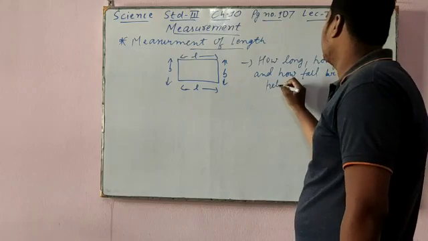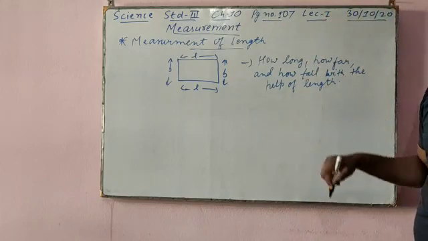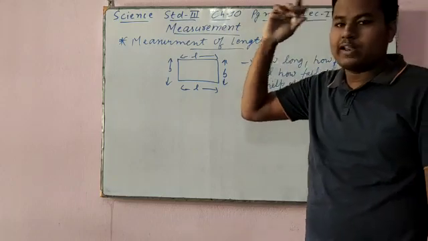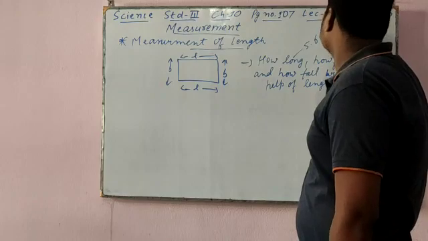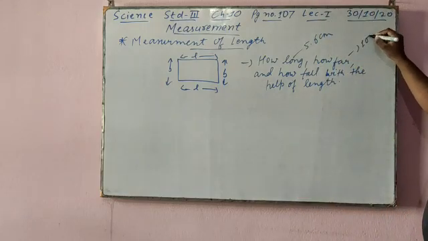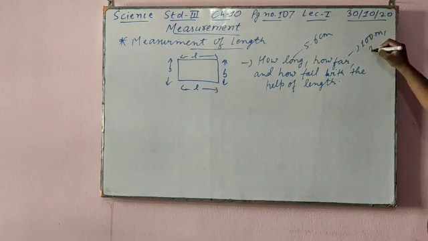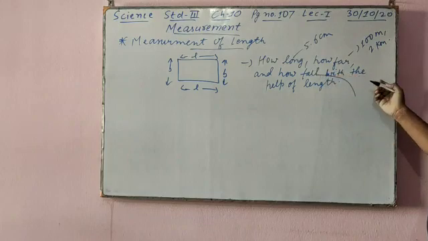How long means, like I have 5.6 meter or centimeter. Far, how much far it is? 100 meter, 2 kilometer. How tall? Then 2 meter, 3 meter.